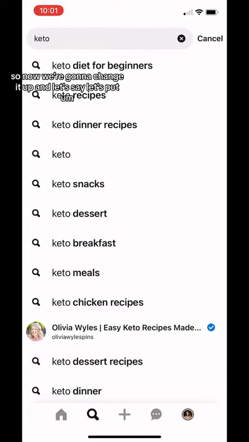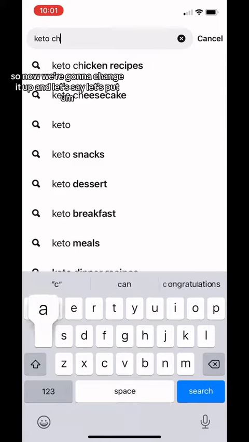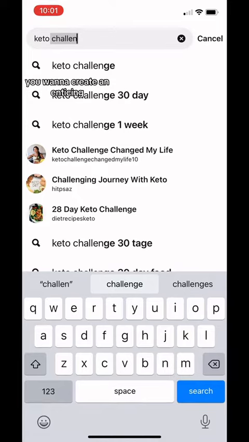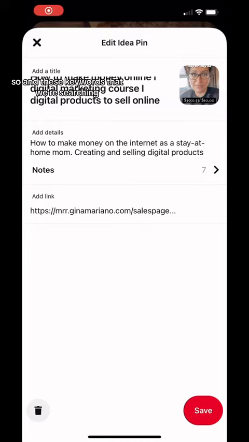So now we're going to change it up and let's put keto challenge. So then you see a whole bunch of other ones that are popping up. So when you are in Canva, you want to create an enticing Canva template. So, and these keywords that we're searching, you want to put them everywhere.